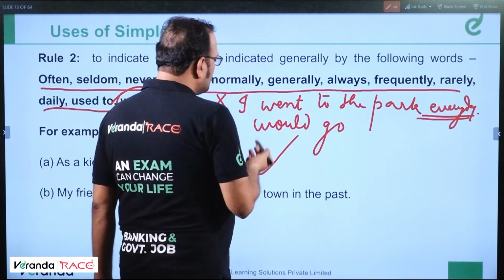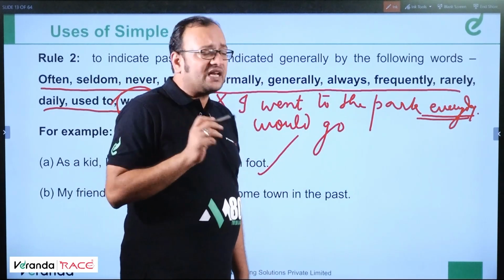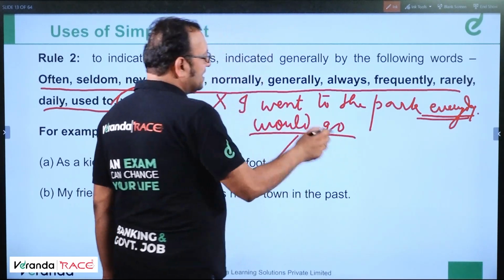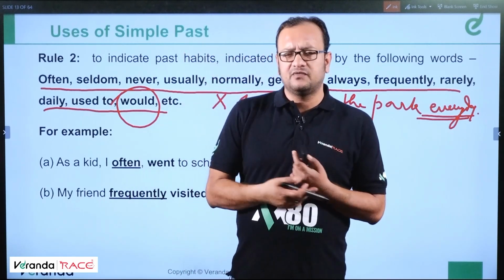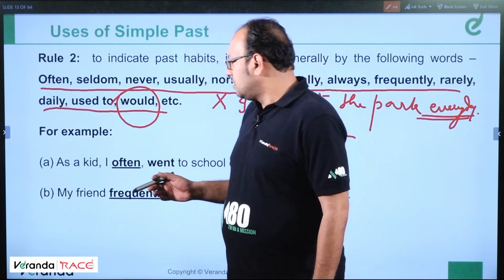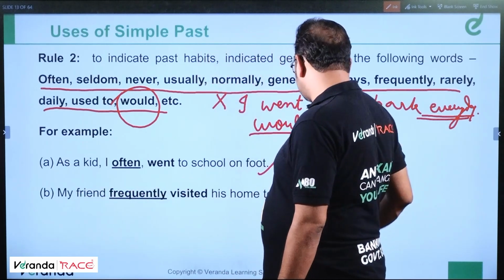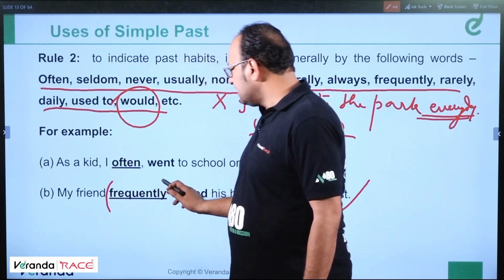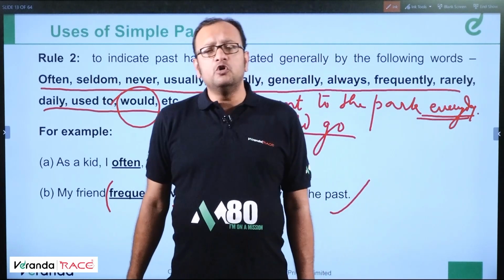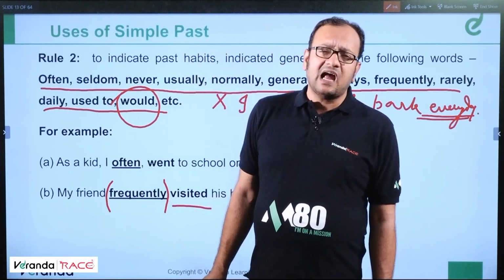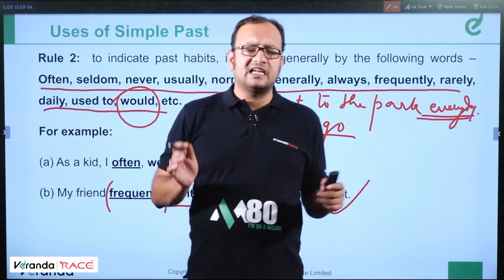This is a special tip I am giving you. To represent a habitual action in the past, we can use would plus V1. I went to the park every day, that is not a correct usage of grammar to represent a simple past. Clear? My friend frequently visited his hometown in the past. So this is an adverb of frequency, so we can use simple past. But to represent habitual action in the past, we would use would plus go, would plus do, would plus wait. I would wait for my friend at the bus stand every day.